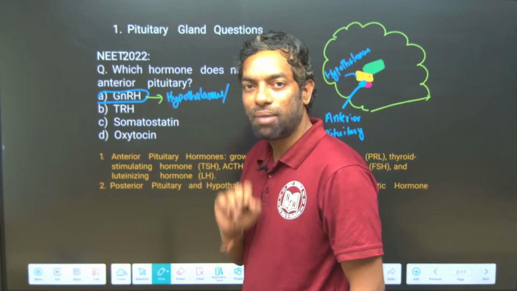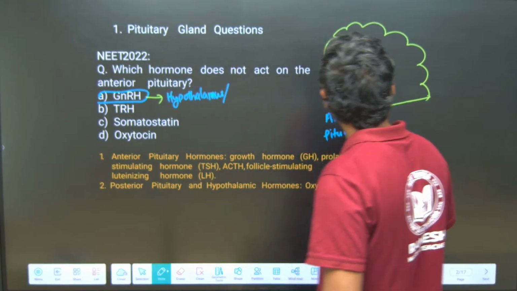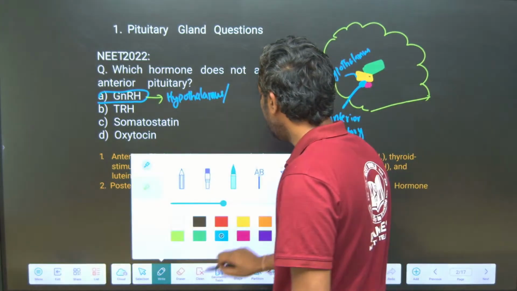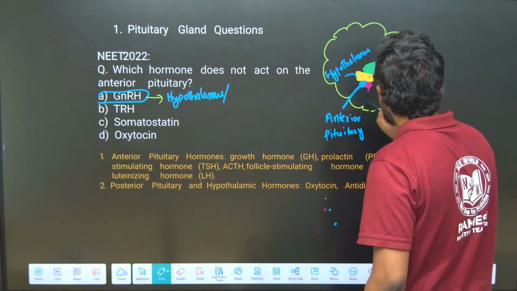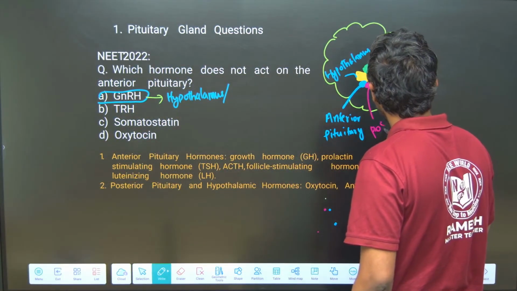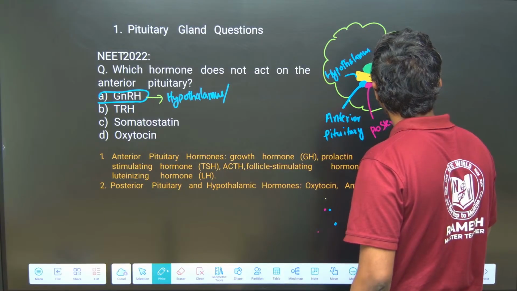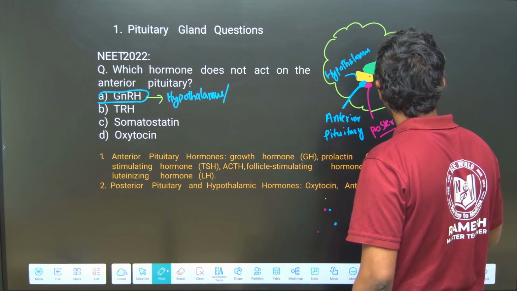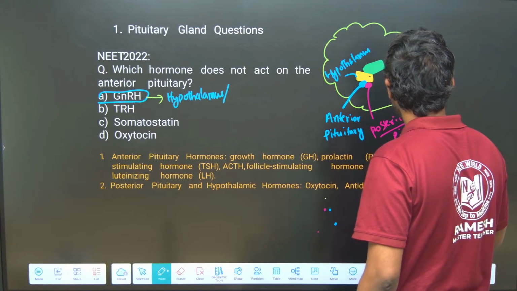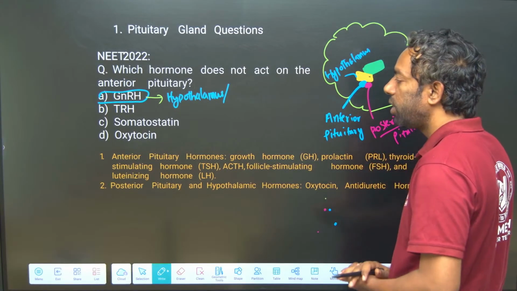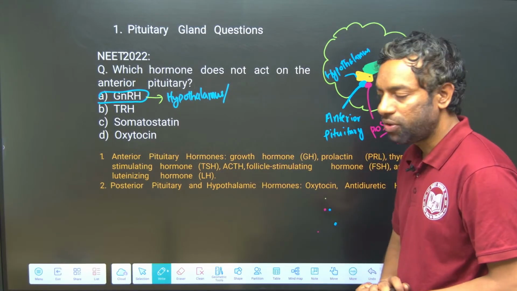The hypothalamus can regulate the anterior pituitary and the posterior pituitary.